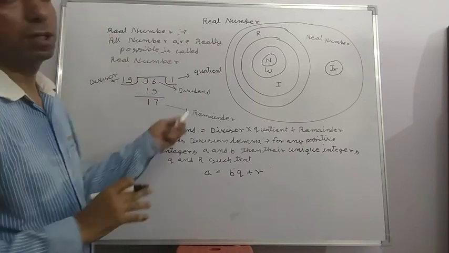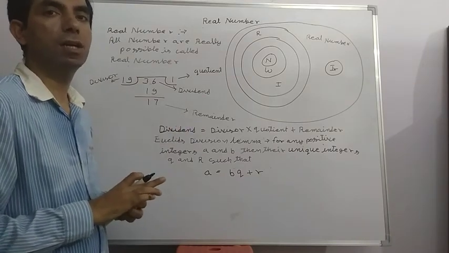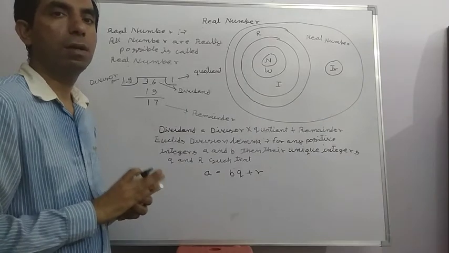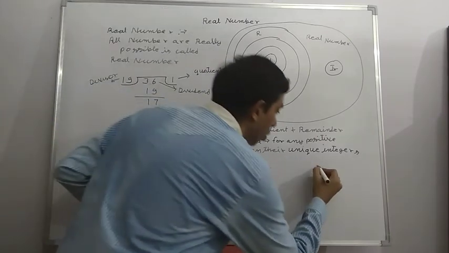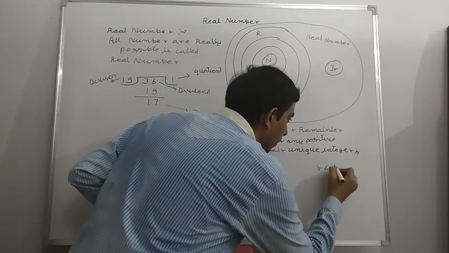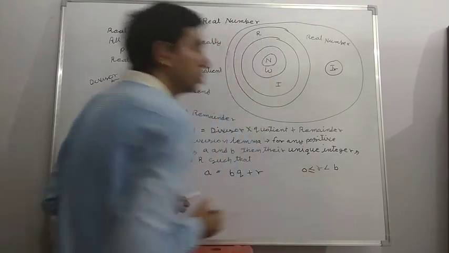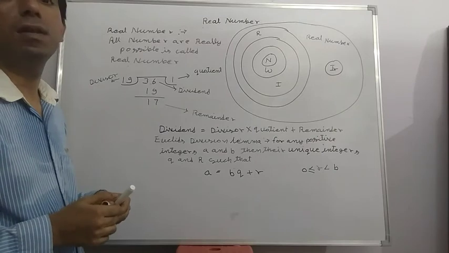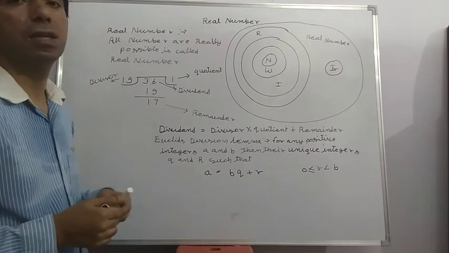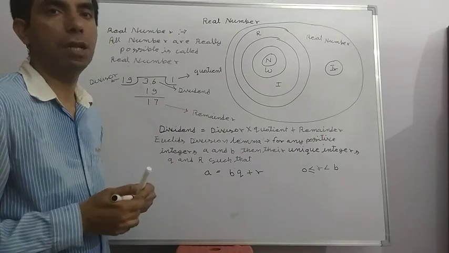We know that the remainder is always less than the divisor, because if the remainder is greater than the divisor, then we divide in the next step. So r is always less than b, but greater than or equal to 0, because the remainder is never negative when we divide a positive integer. This is the condition of Euclidean division lemma.